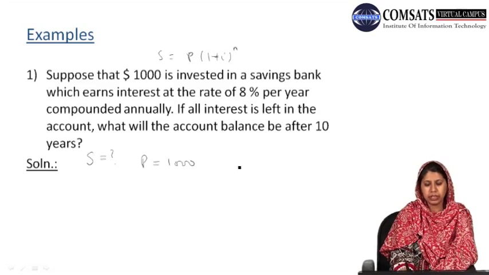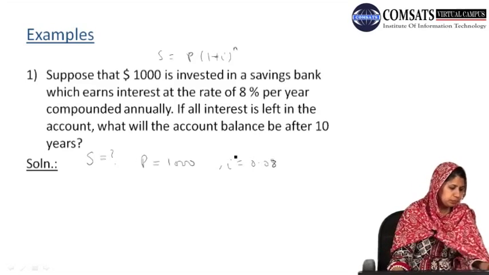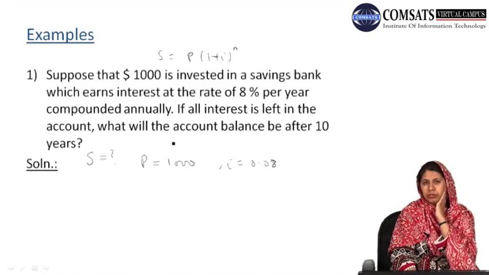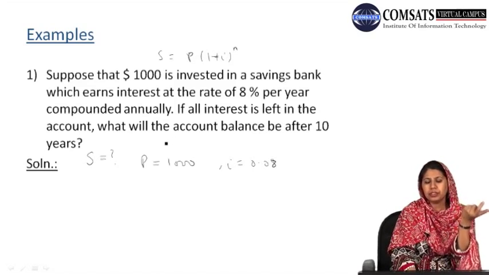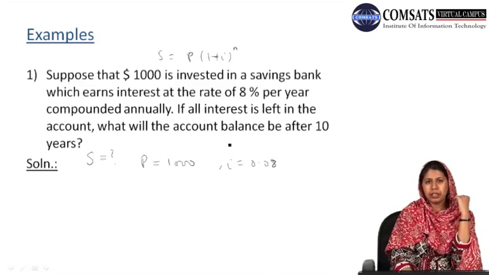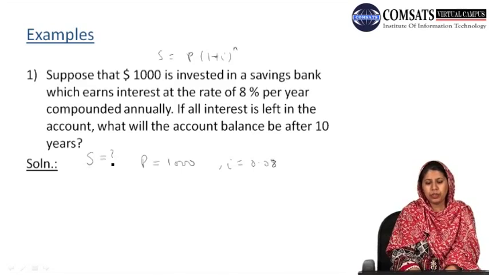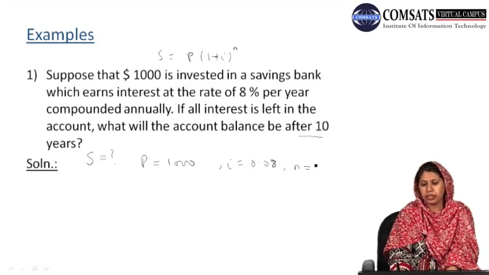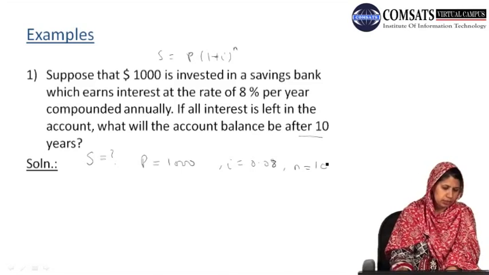in a savings bank which earns interest at the rate of 8% per year compounded annually. So I is equal to 0.08, and compounded annually means the compound interest is obtained after each year. If all the interest is left in the account, what will the account balance be after 10 years? After 10 years represents our number of compounding periods, which is 10.